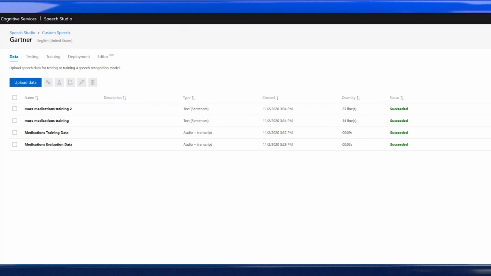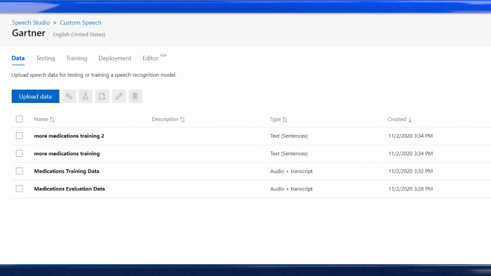In this next example, imagine we have a call center in the healthcare industry, and we want to train a model using our own data. This will allow us to increase accuracy of the speech transcriptions, taking into account medical vocabulary. I've already taken the steps of deploying a speech resource and setting up a custom speech project. Starting on the Data tab in the Speech Studio, you can upload data to train the custom speech model. This data is used to tune the provided baseline models to recognize your domain-specific vocabulary. The custom model will be trained using audio data along with human-labeled transcriptions.